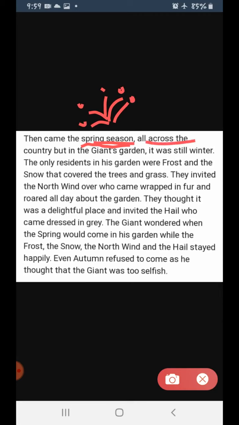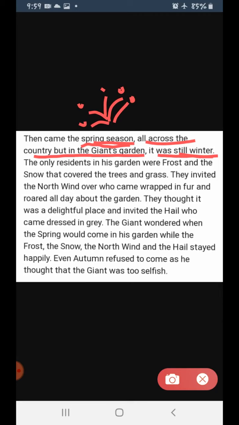Then came the spring, all across the country, but in the giant's garden, it was still winter. Then all over the country came the spring season. There were beautiful flowers and trees bearing fruits, and there were many birds and butterflies. But it was only in the giant's garden that it was still winter.